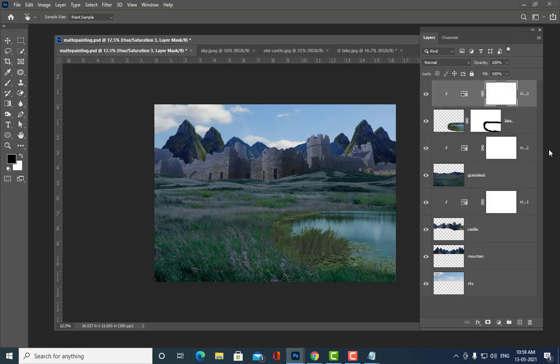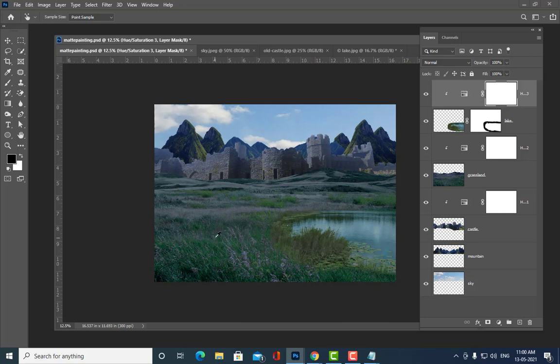So once we are able to adjust it properly, what is the next thing we have to do? Next is, we have actually done a basic matte painting now. So we still have to do some more things, like we have to create a perspective. Perspective means we have to place an object over here, and that object should look bigger, because it is closer to the camera. Are you all getting my point? The object which is closer to the camera should look a little bit big.